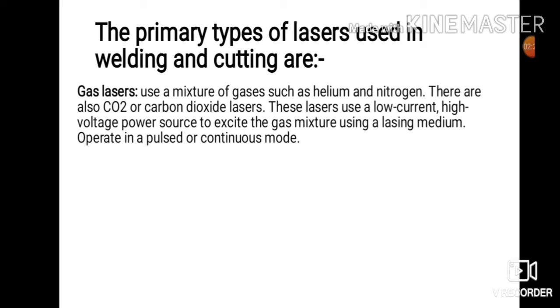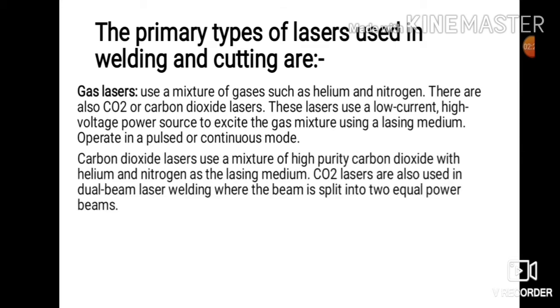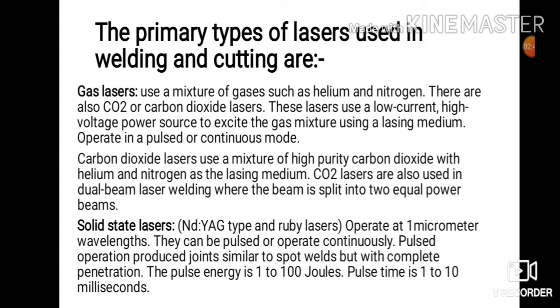They operate in pulsed or continuous mode. The carbon dioxide lasers use a mixture of high purity carbon dioxide with helium and nitrogen as the lasing medium. CO2 lasers are also used in dual beam laser welding, where the beam is split into two equal power beams. And the second one is solid state lasers.